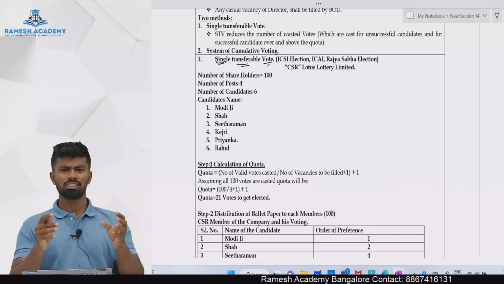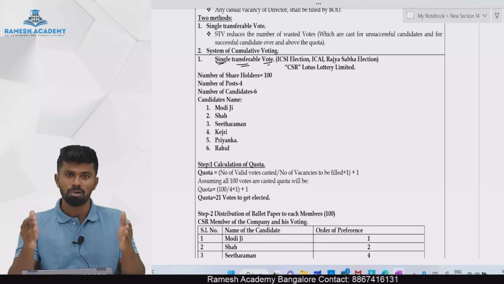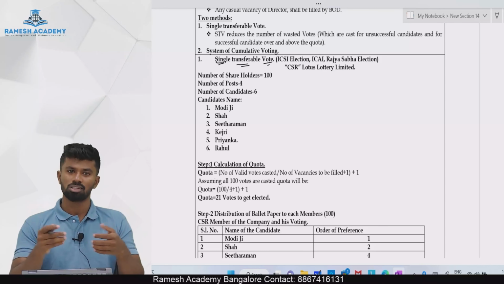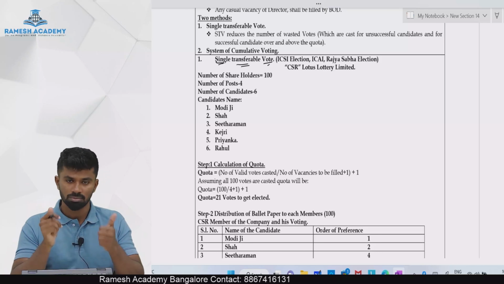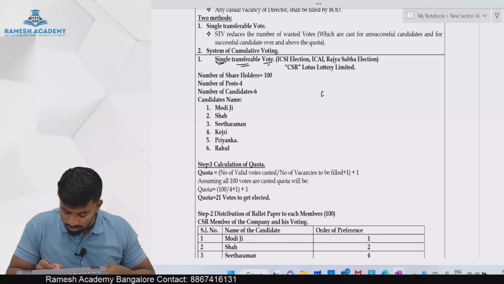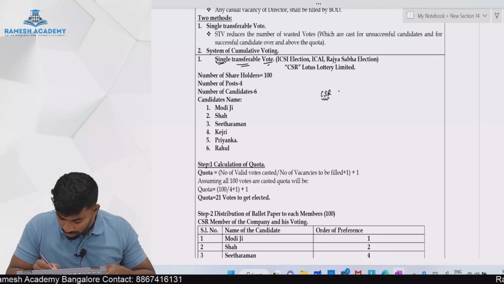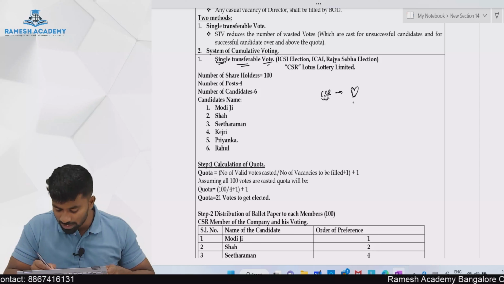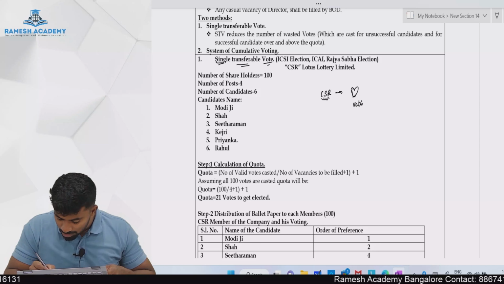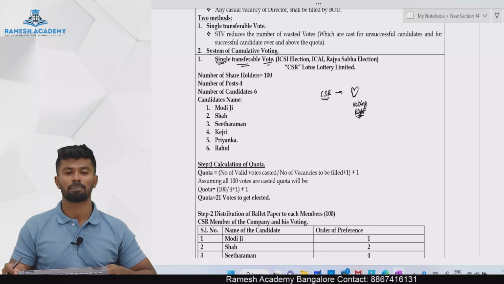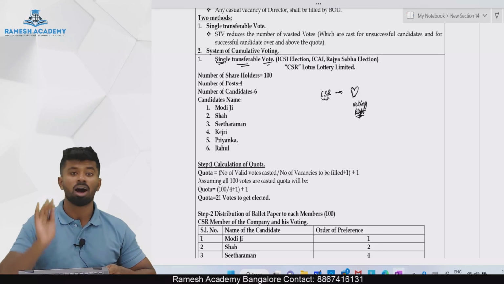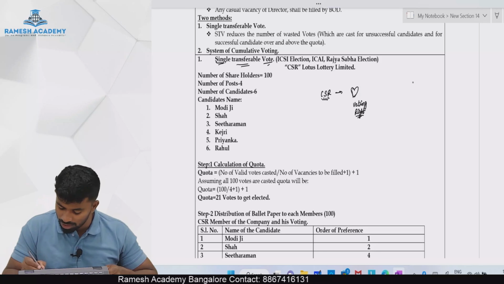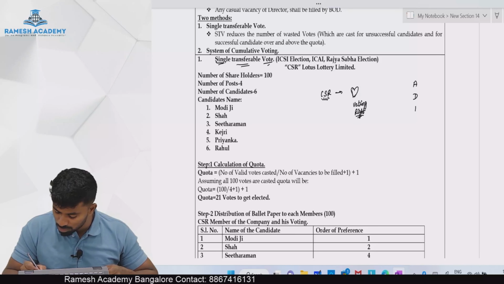So to understand this, let us take a simple example. With the help of the example, we will try to understand how this transfer of voting is done. Let's say Mr. CSR, he has only one heart. So let's say this is like a voting right. Irrespective of shares he is holding, he has only one voting right. And for this heart, let's say there are 4 candidates. Who are the candidates? Let's say we have Anushka, Deepika, Rashmika, and Aliya.